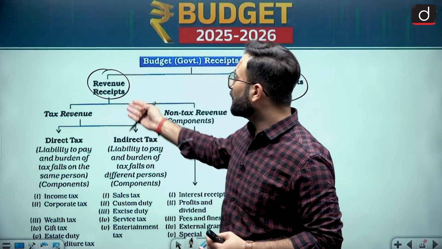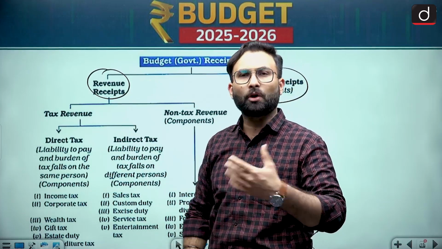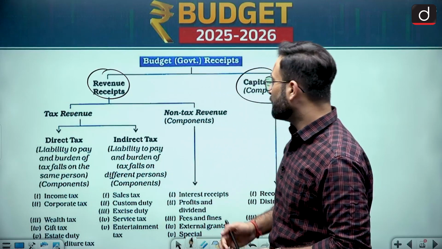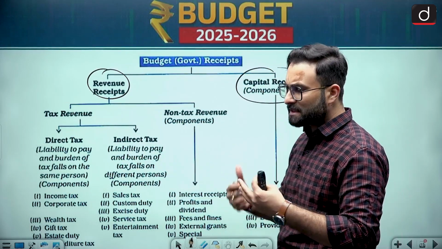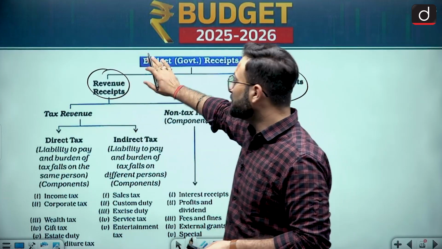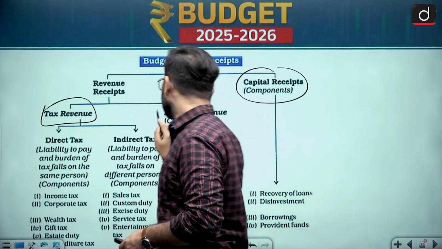Okay, now when we are talking about the revenue receipt, that is year on year you will be getting tax, you will be getting non-tax revenue or fees or any kind of duties, etc., which are coming on the yearly basis. These are part of your revenue receipts. Okay, now let's see how revenue receipts are being divided. So we have tax revenues and we have non-tax revenues.